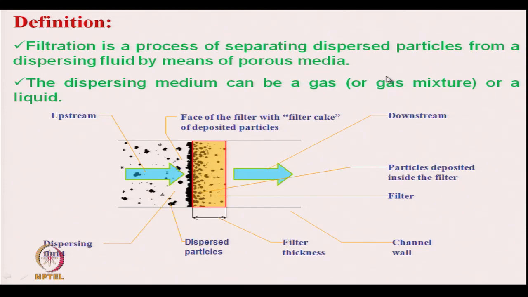So, there will be dispersed particles in a fluid medium, which may be liquid or gaseous, and dispersed particles are normally small particulate material, that is, a solid material. So, this dispersing medium can be of gaseous type, or a mixture of gases, or a liquid.